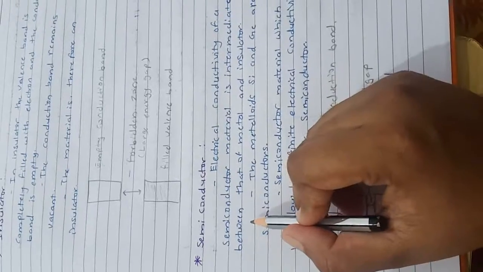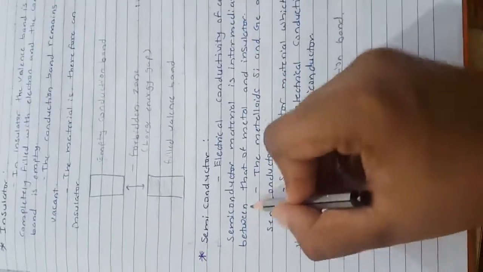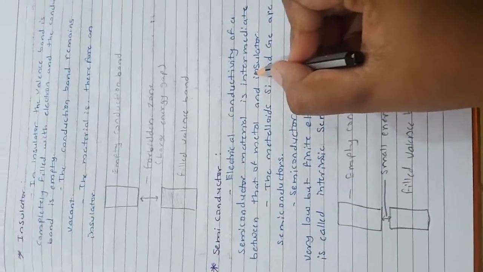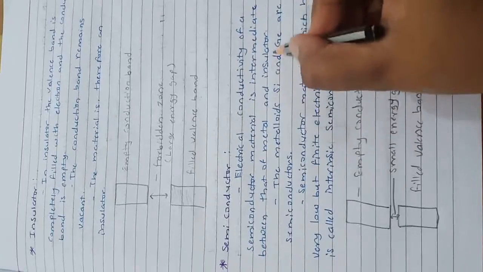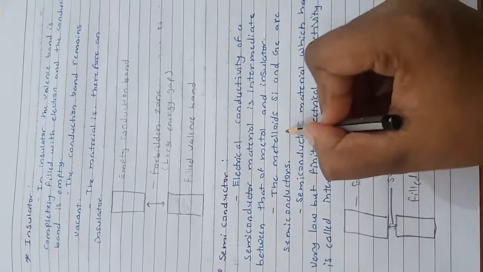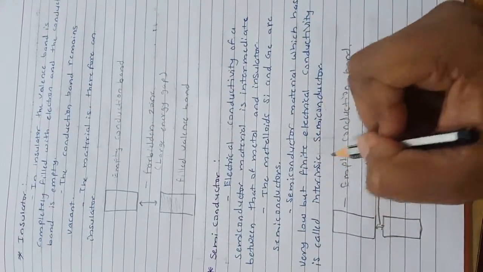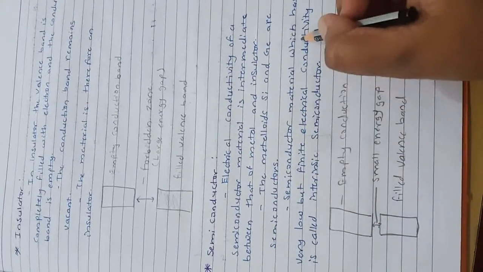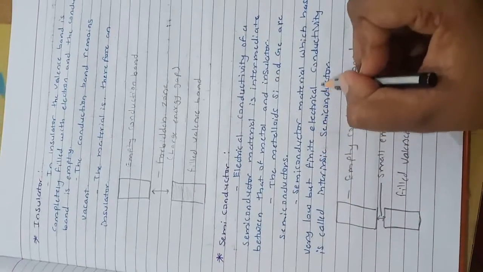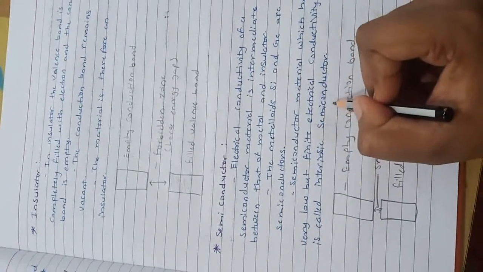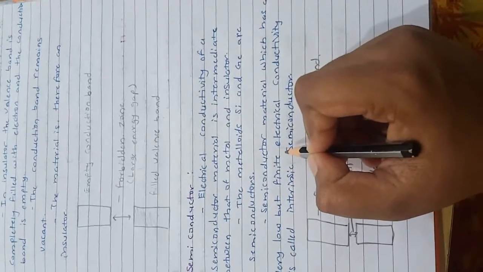Third one, semiconductor. Electrical conductivity of a semiconductor material is intermediate between that of metal and insulator. The metalloids Si and Ge are semiconductors. A semiconductor material which has very low but finite electrical conductivity is called an intrinsic semiconductor.